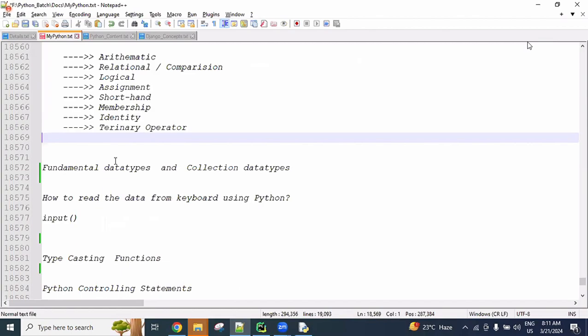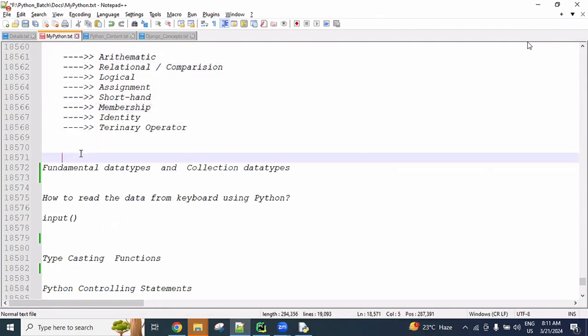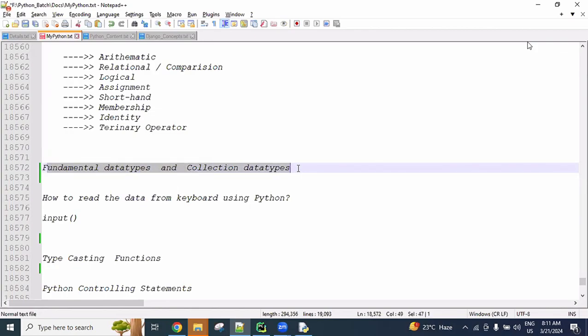After that, the walrus operator is also there. These are high-level things and not required now. First focus on the basics, and later when required, I will discuss those. Now we move to fundamental data types and collection data types.